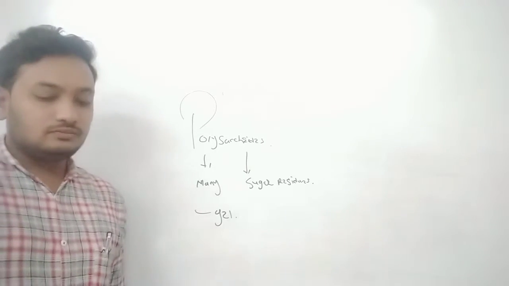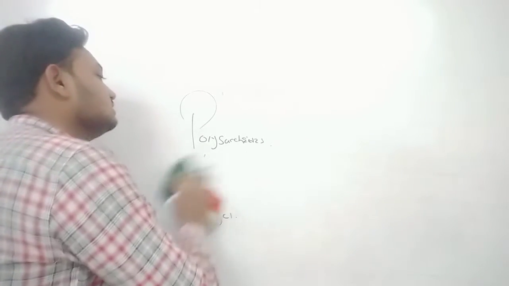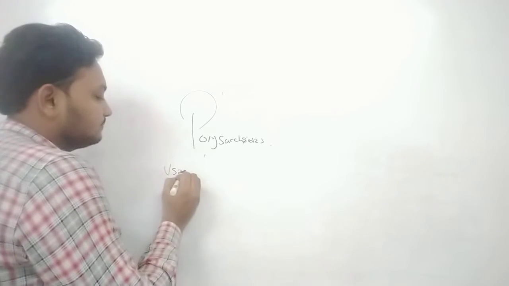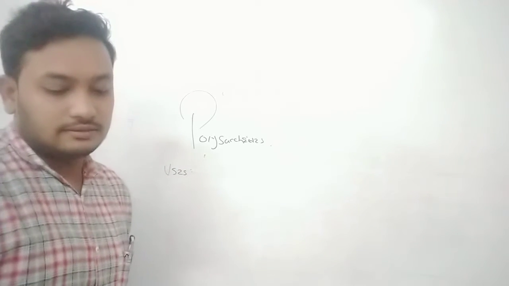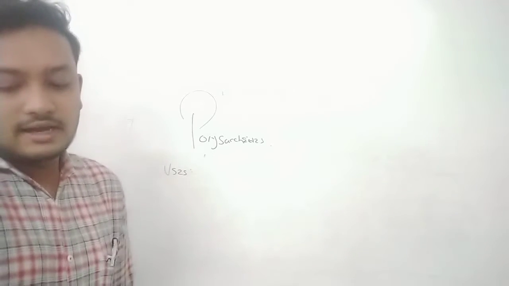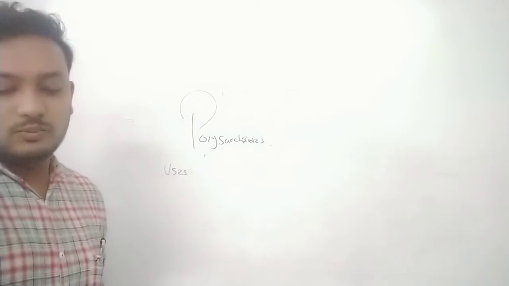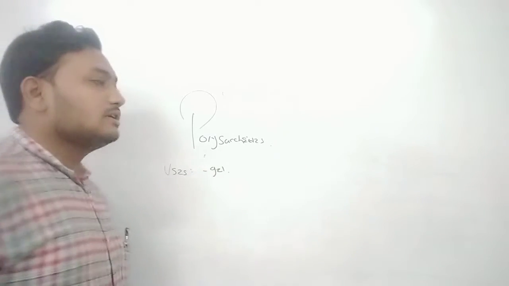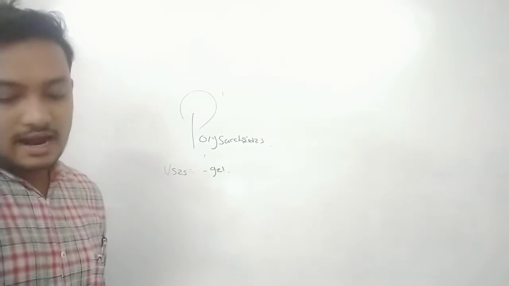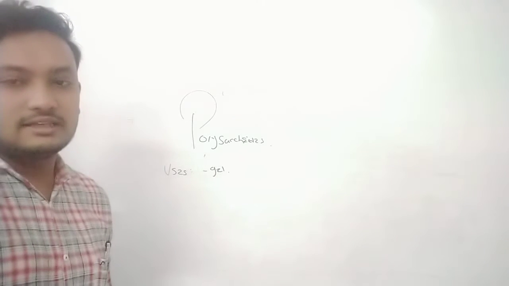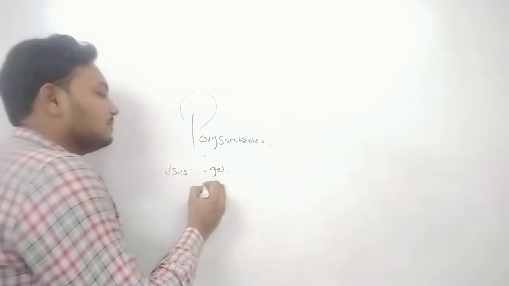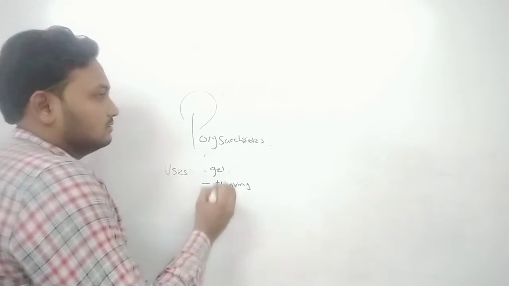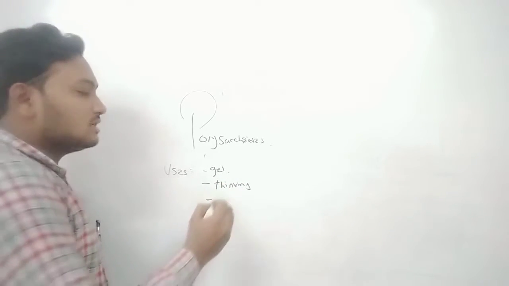So, the applications and uses of polysaccharides. Which are the uses? Polysaccharide is used commercially to produce gel. It is produced as a gel, and as a thickener and stabilizer in foods. It is also used for thickening purposes, and for stabilizing purposes.